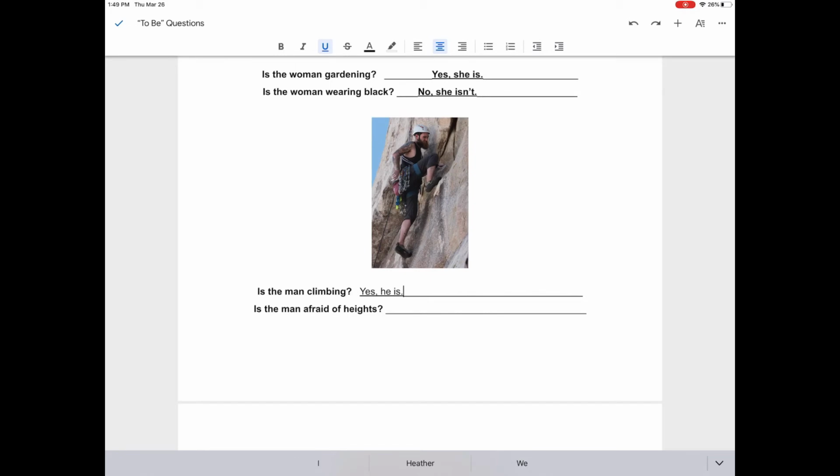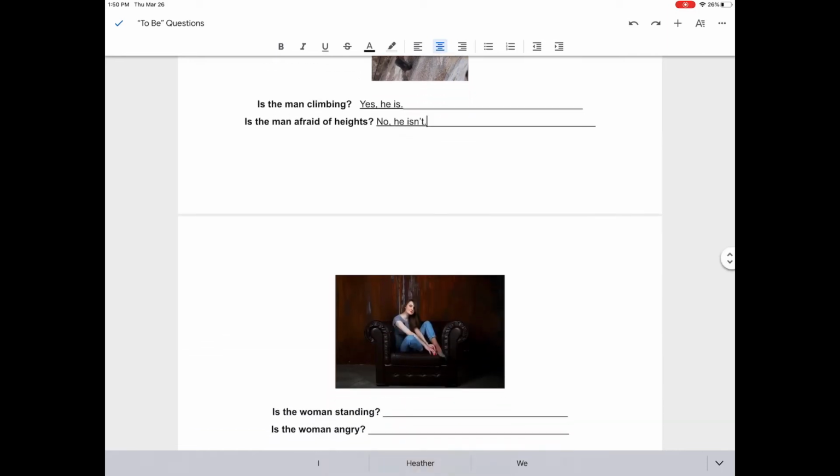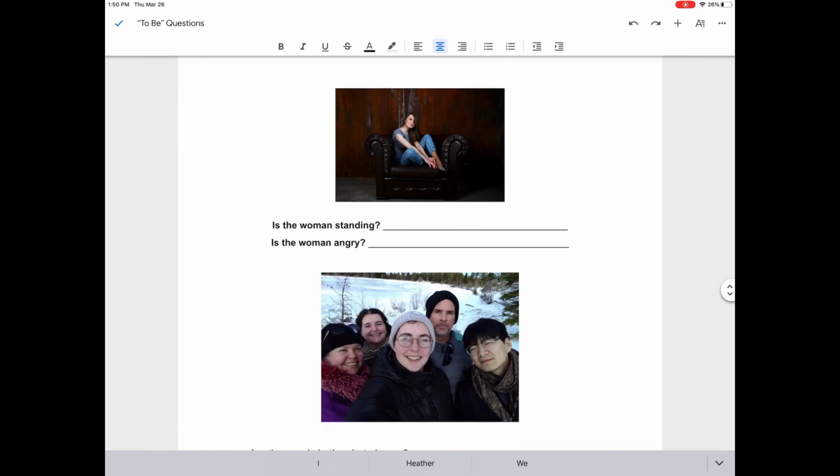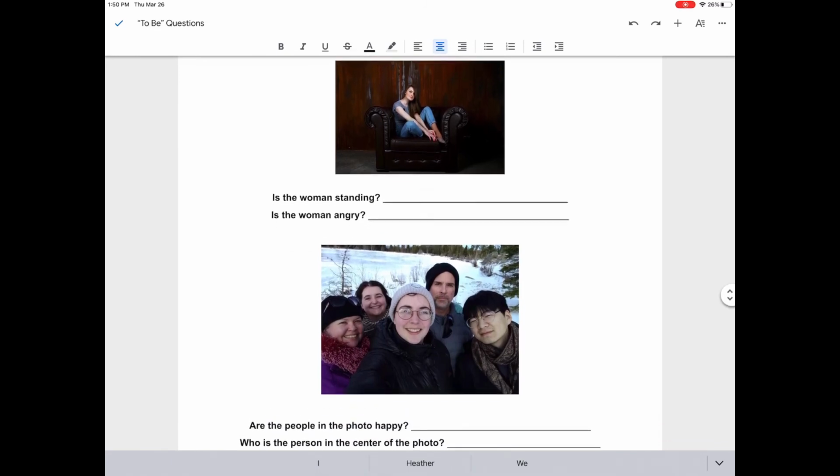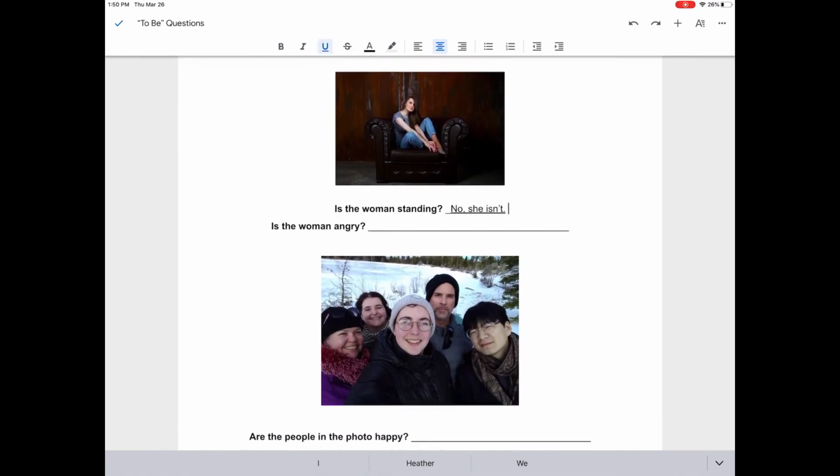Now let's answer the second question. How does the man feel? Is the man afraid of heights? No, he isn't. Why would he climb if he was afraid of heights? Let's look at the next picture. Is the woman standing? No, she isn't. What is she doing? She is sitting.